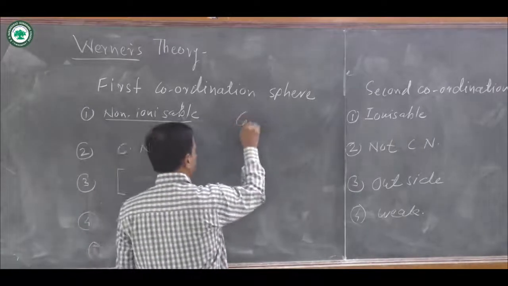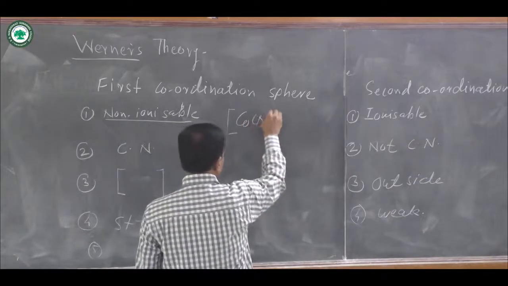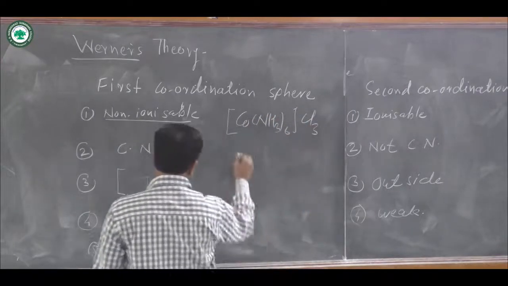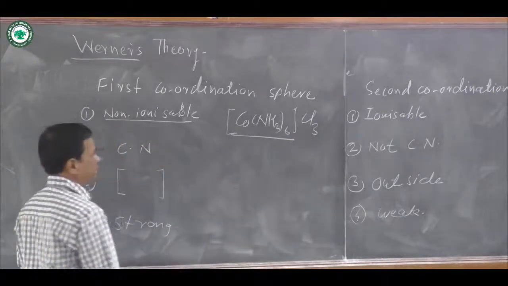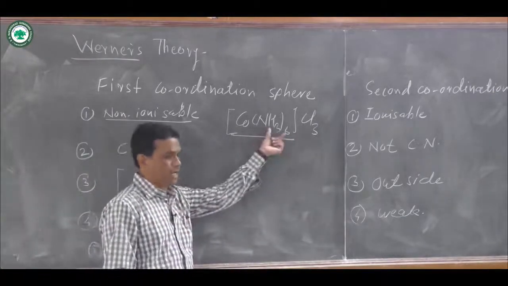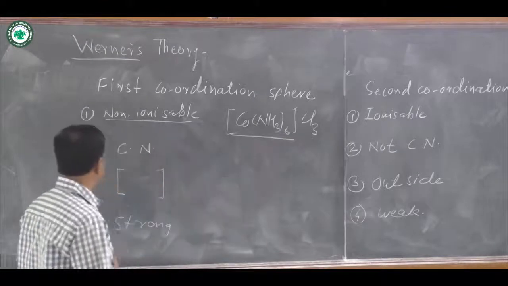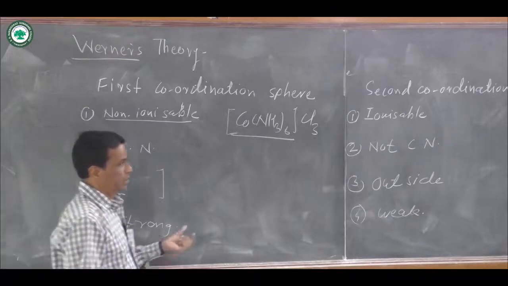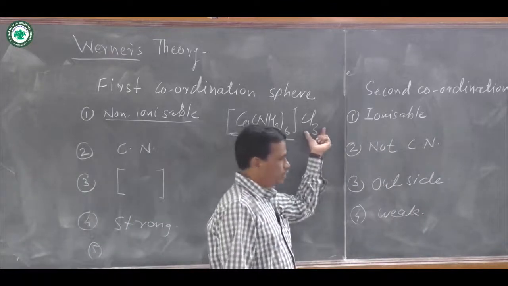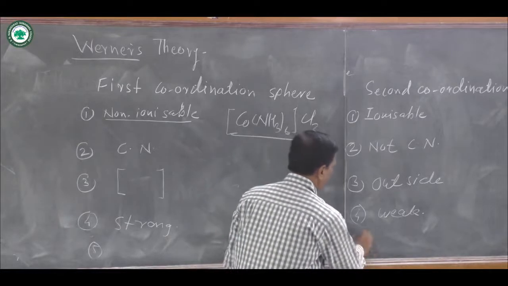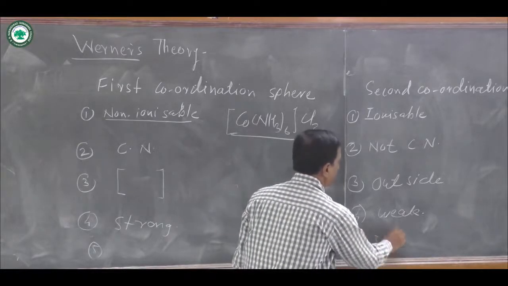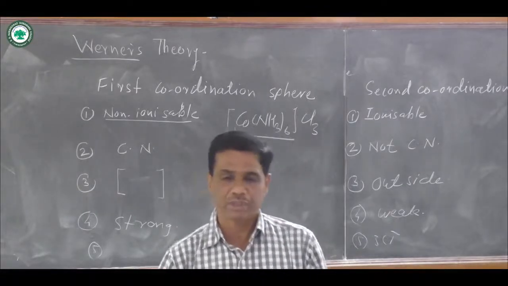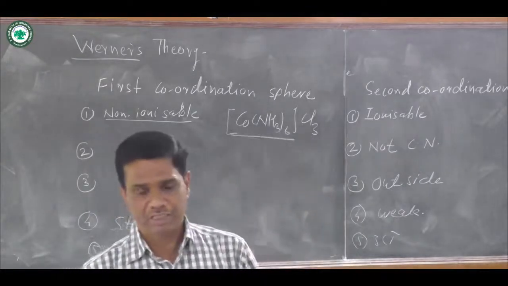Here the next comparison point is in [Co(NH3)6]Cl3. If you consider Co(NH3)6 Cl3, in this entity 6 ligands are directly attached, and they are known as what? The first pair, that is represented in square brackets. Outside the square bracket, 3 chloride ions are there, and these 3 chloride ions are known as the second pair, and those are the comparison points between the first pair and the second pair.